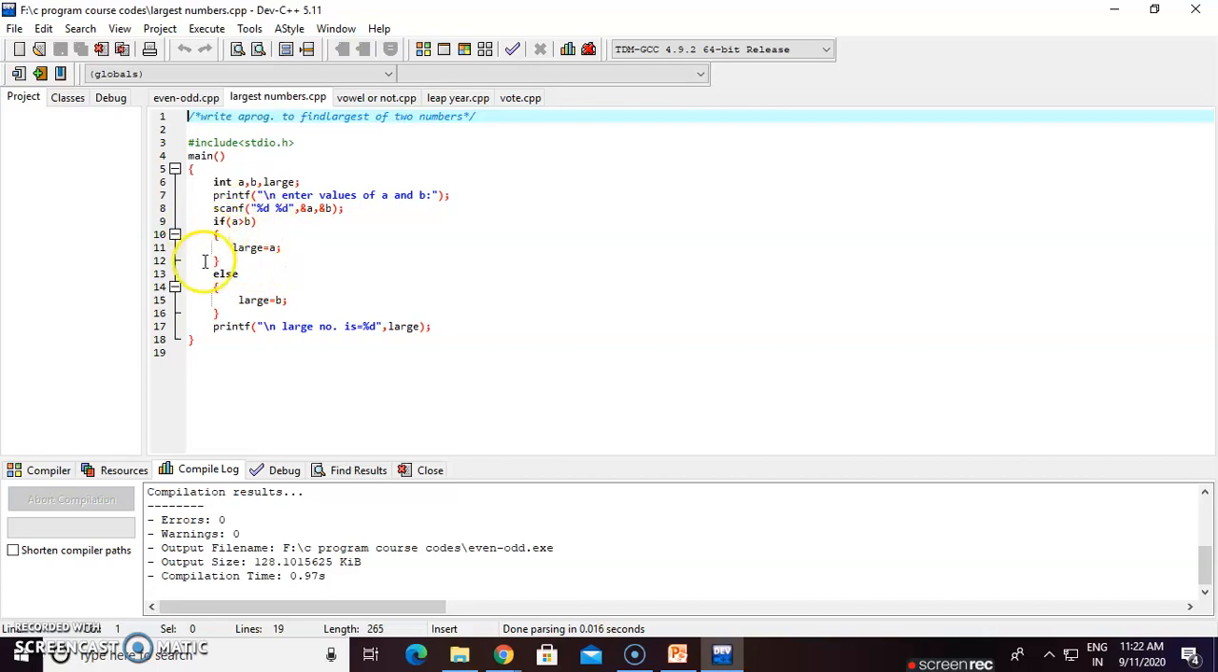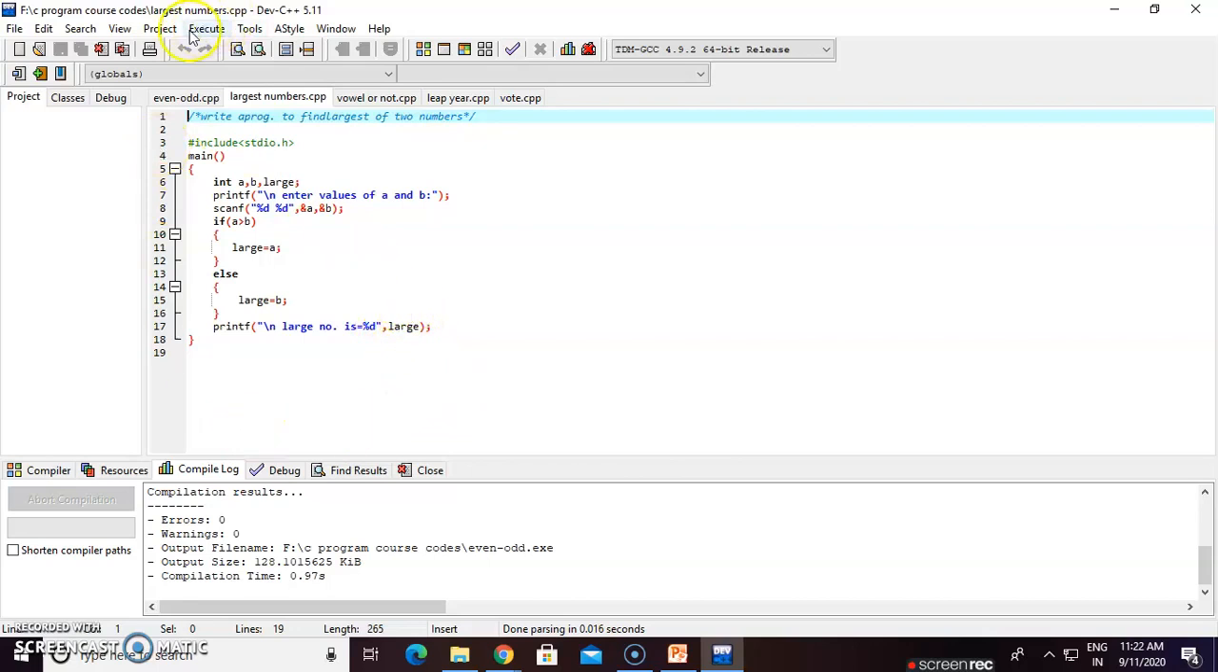If the condition is false, then go to the else statement, the else block, and in the body store the b value. Obviously if false, then b is large, so store the value of b in the large variable and complete it. Then execute this line: printf "\n large number is %d", large, printing the large, because the data is stored in the variable named large.